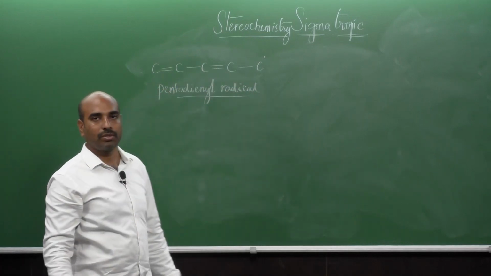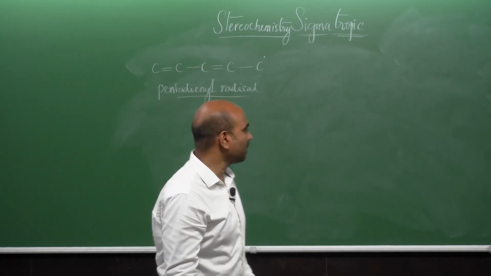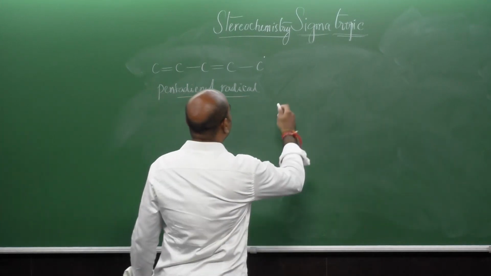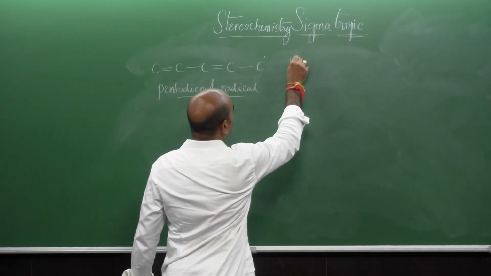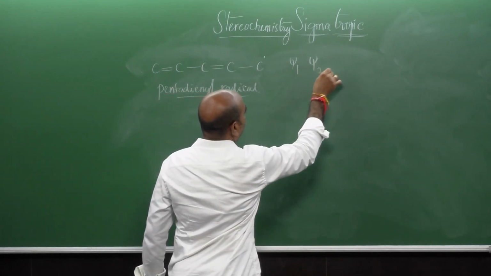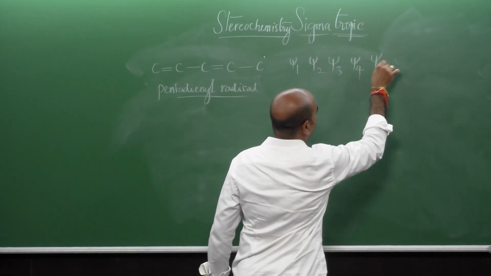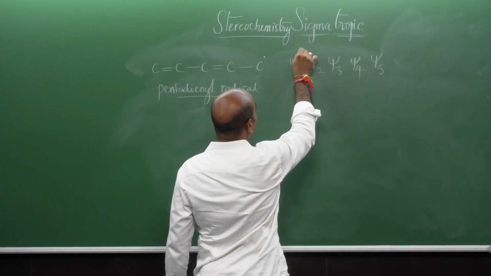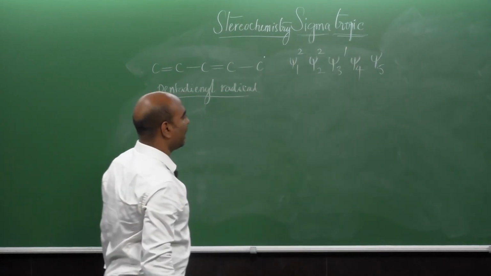5 carbon atoms. So how many molecular orbitals should we expect? 5 pi molecular orbitals, right. So what will be the configuration? We will see. Psi 1, psi 2, psi 3, psi 4 and psi 5, 5 pi molecular orbitals will be formed. Electronic filling will be this way for the pentadienyl radical.